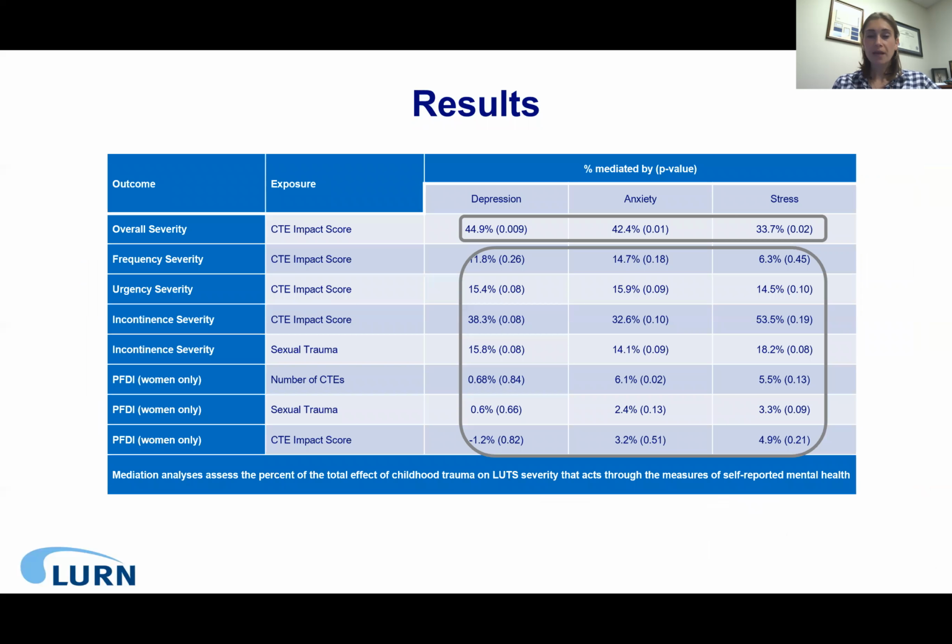We then performed a mediation analysis to evaluate the percent of the total effect of childhood trauma on LUTS severity. Among those with at least one childhood trauma, 45%, 42%, and 34% of the total effect of the CTE impact score on overall LUTS was mediated by the PROMIS depression, anxiety, and perceived stress scores. This implies that approximately half of the impact of trauma on LUTS is direct, while the other half is mediated by the association between trauma and the patient's mental health.